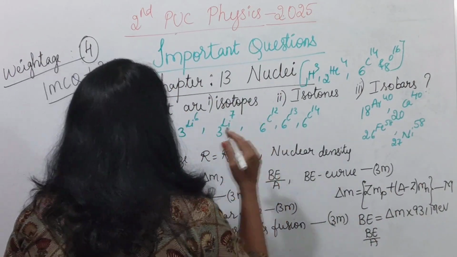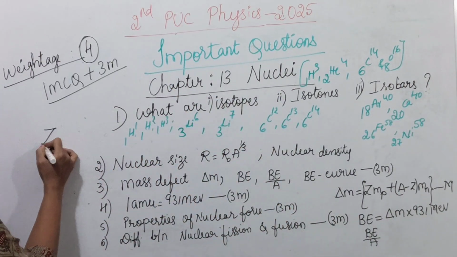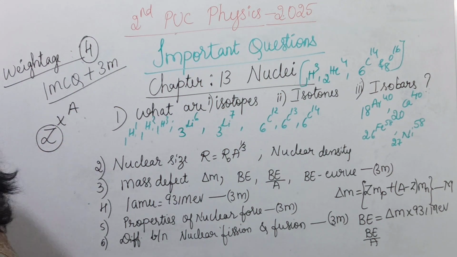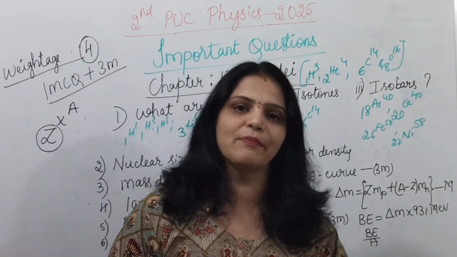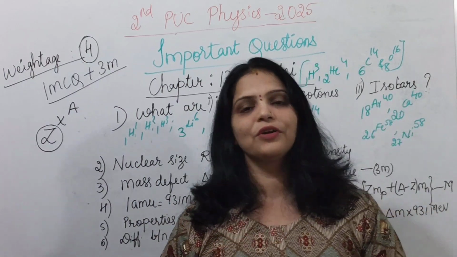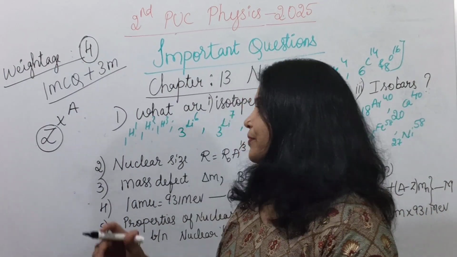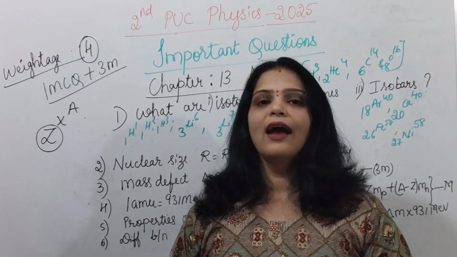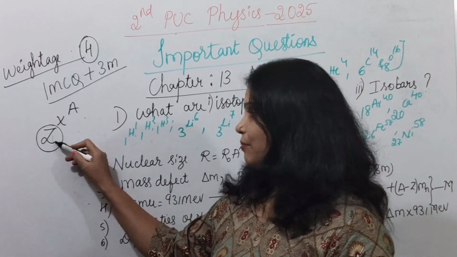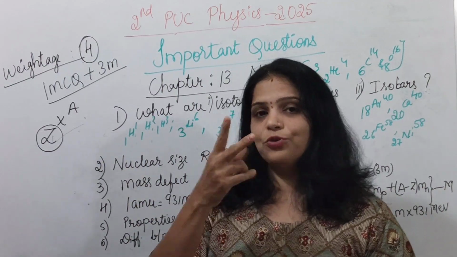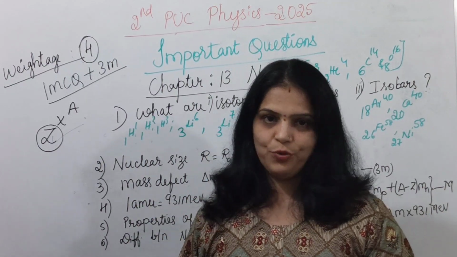You know that any atom can be written as ZXA, where Z is the atomic number, the number of protons, and A is the mass number, that is the number of nucleons. Proton and neutron together are called nucleons. So if you consider two atomic nuclei having the same atomic number, that is the same number of protons, then those two nuclei are called isotopes.